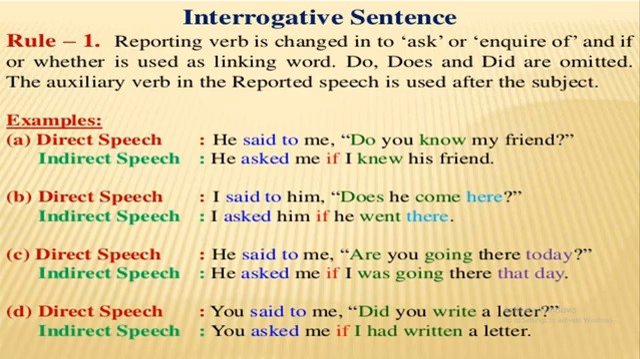The next example is that space you said to me, "Did you write a letter?" In that space you asked me if I had written a letter. I hope you all have understood assertive sentence, interrogative sentence, the changing of these sentences in narration. In interrogative sentence, you also see that interrogative sentence has been changed into assertive sentence or the statement. And after the ending of this sentence, we have to put full stop instead of question mark.